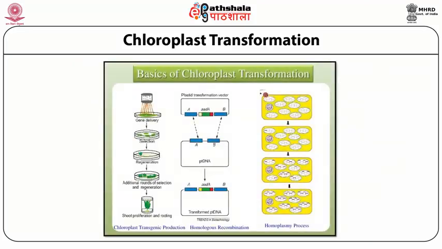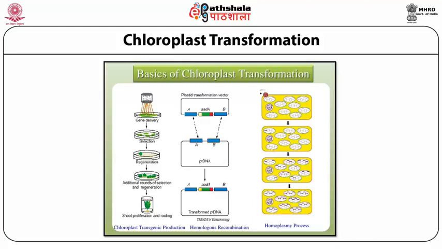If we see the basic concept of chloroplast transformation, there are different methods through which transformation of chloroplast takes place, out of which the particle gun method is the most common method for the transformation of chloroplastic genes into the target cell.